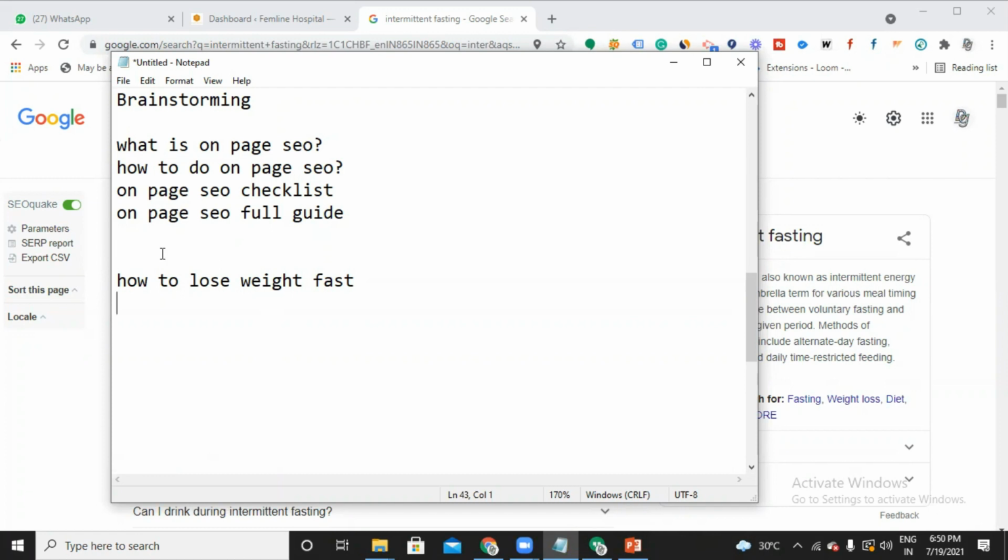How to lose weight. Ways to lose weight. Ways to lose weight at home. Ways to lose weight without dieting. Very good. That would definitely be a probable searching keyword, right?